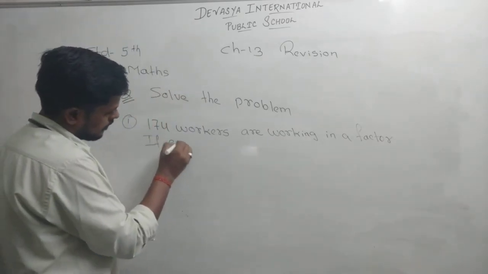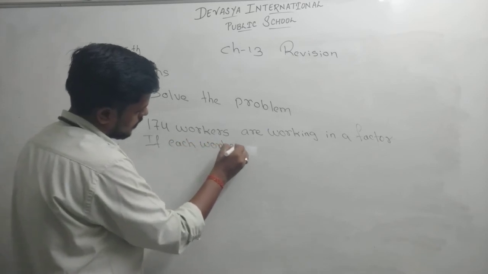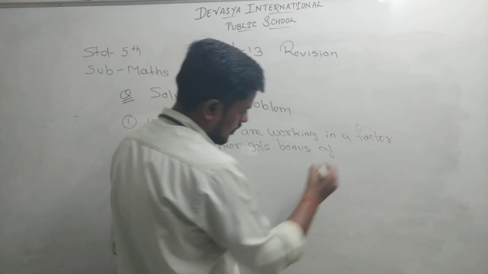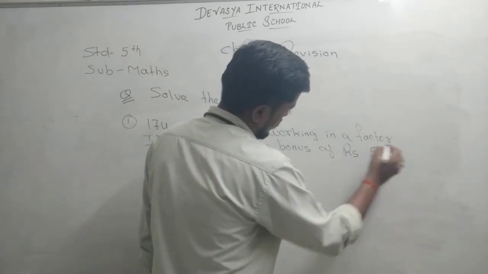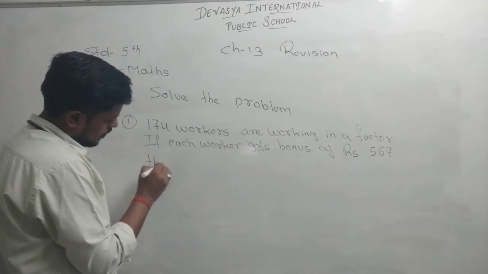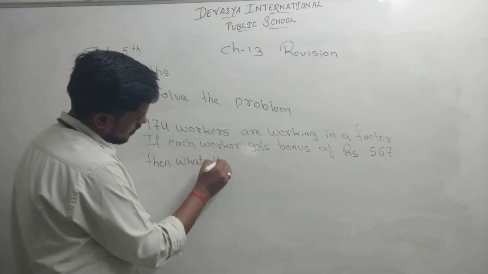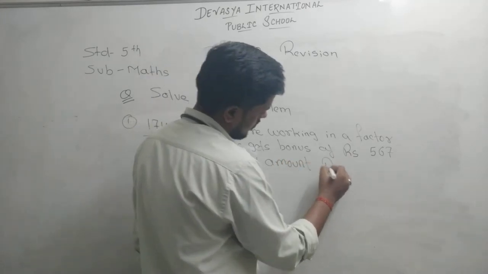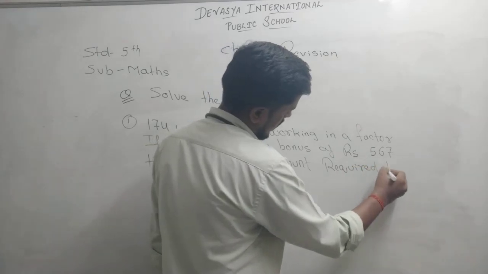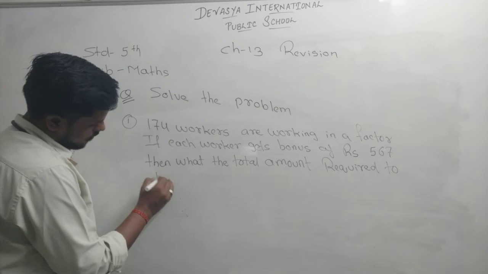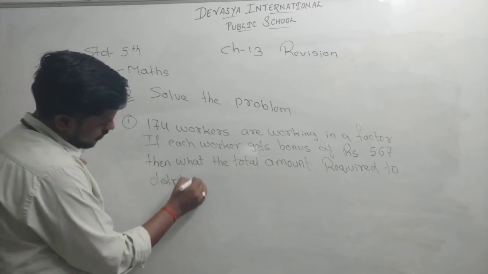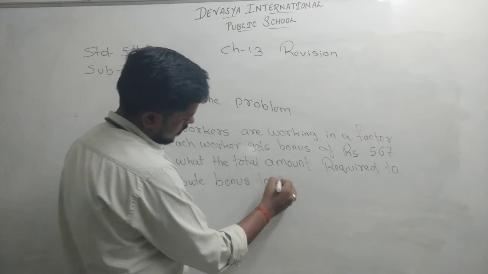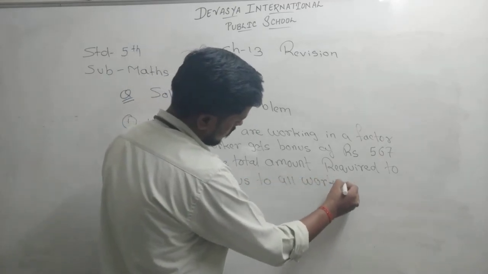if each worker gets bonus of rupees 567, then what the total amount required to distribute bonus to all workers.